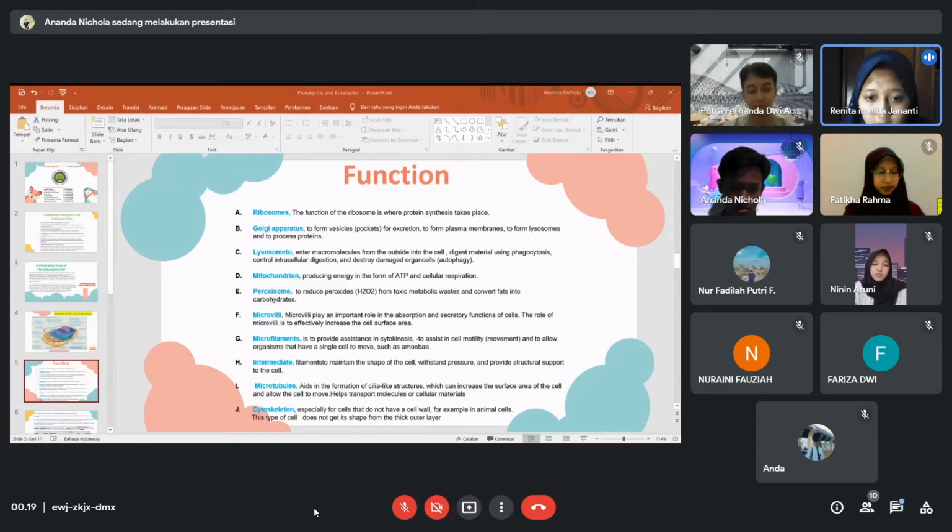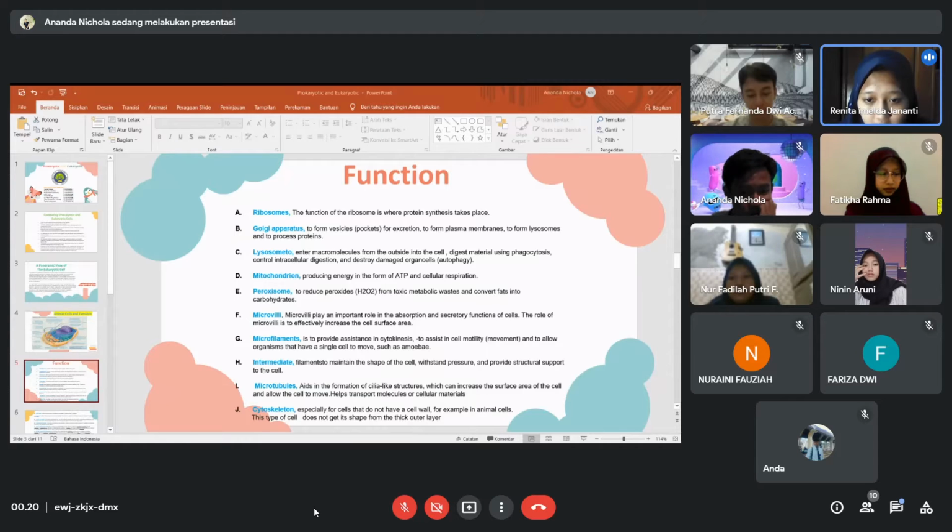Number 7. Microfilament. The first function of microfilament is to provide assistance in cytokinesis, the process during which the cytoplasm of a cell divides into two daughter cells. The next function of microfilaments is to assist in cell motility and to allow organisms that have a single cell to move, such as amoeba. Finally, microfilaments are also involved in the process of cytoplasm flow through the cell to supply nutrients.